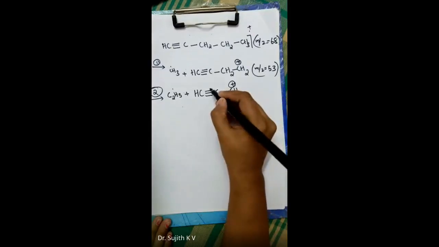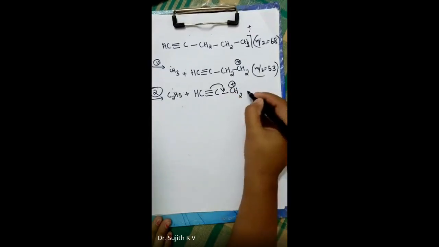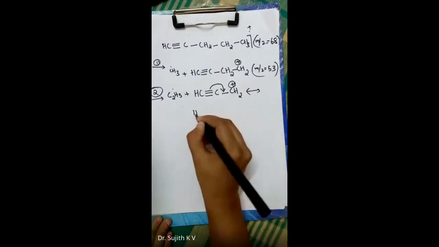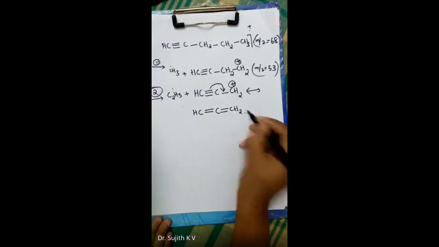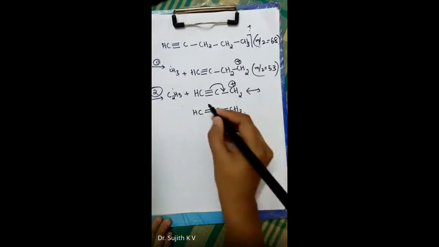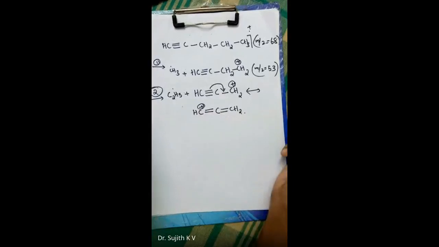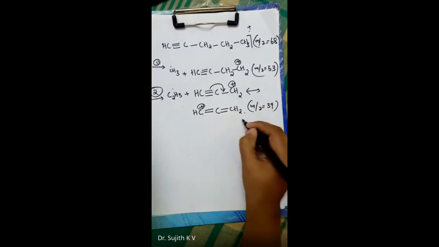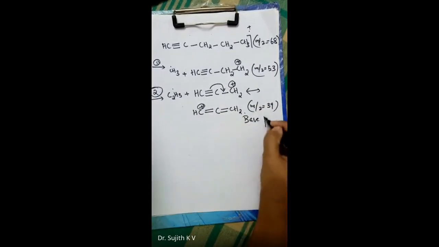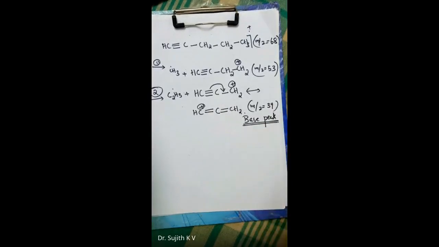I'll show you the resonance stabilization. It may come like this, and you will get CH double bond C double bond CH2. So this is the resonance stabilized propargyl cation, and this comes at m/z equal to 39, and this is the base peak.